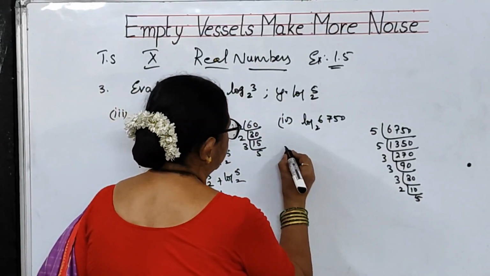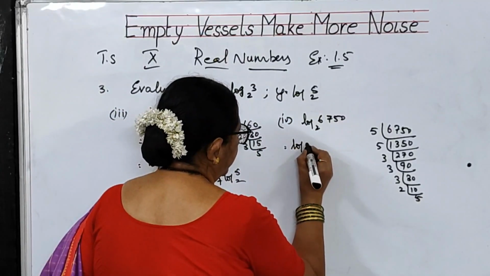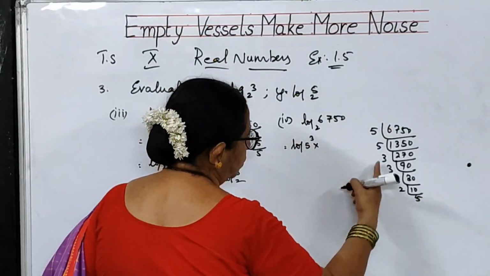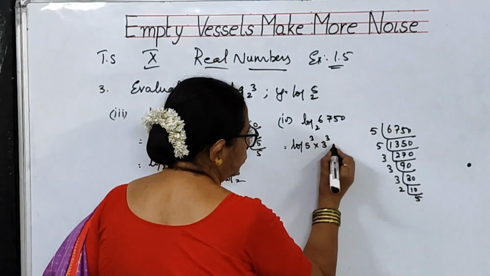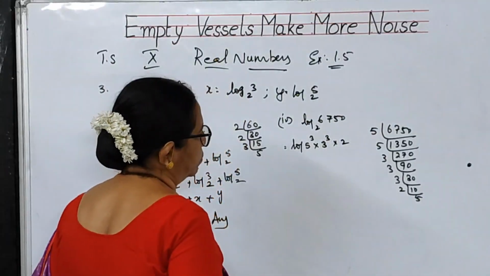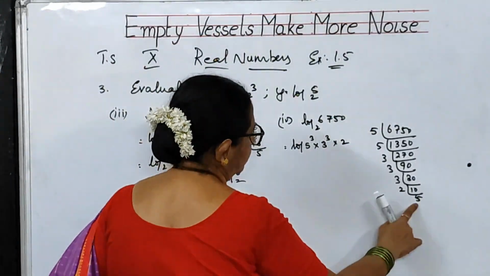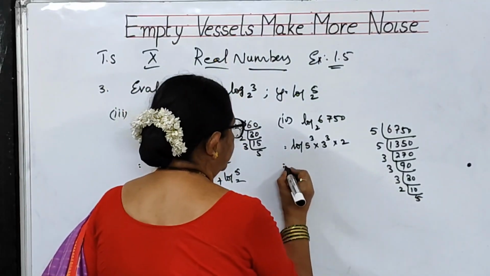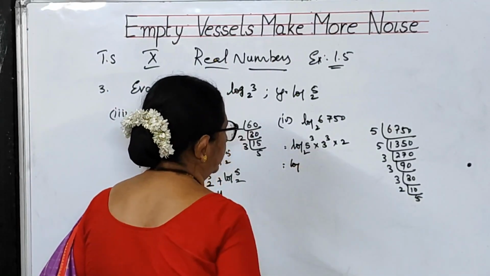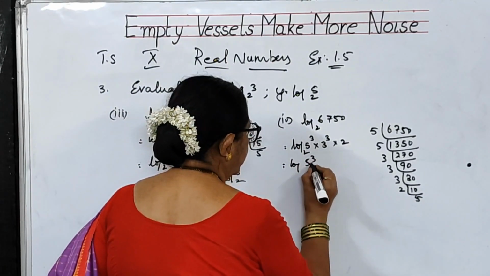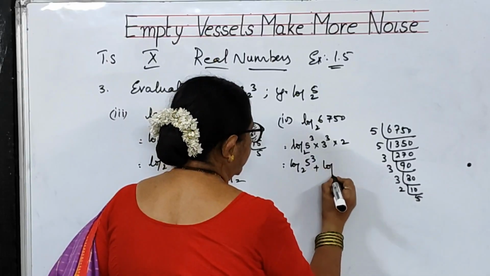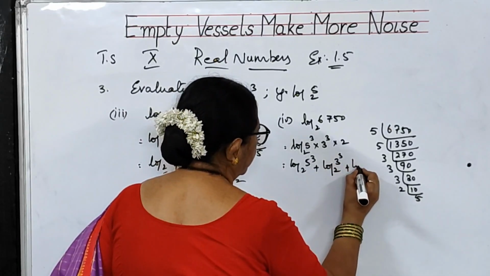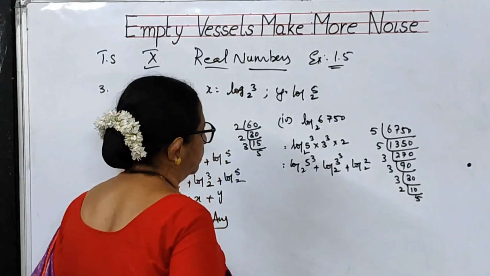So what we are getting, children? Log 5 to the power of how many 5s? 1 2 3. 5 cube into 3 cube into 2. 5s, 3 are there, children, so 5 cube. 3s, 3 are there, so 3 cube, and 1 two. This can be written to the base 2 here: log 5 cube to the base 2 plus log 3 cube to the base 2 plus log 2 to the base 2.